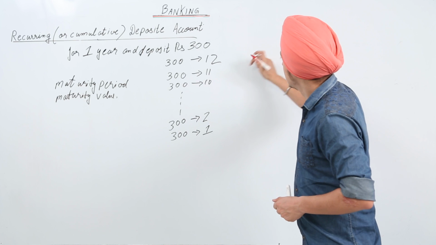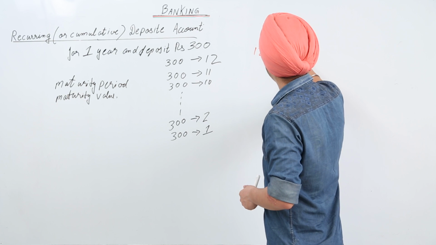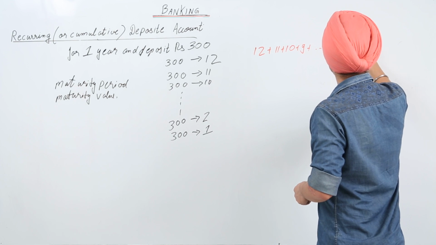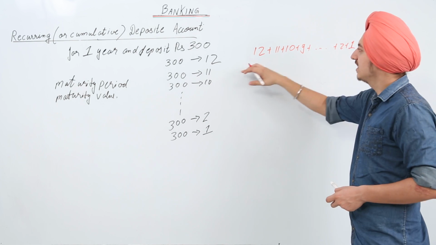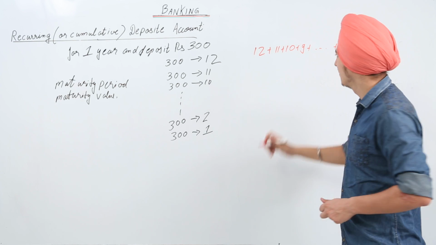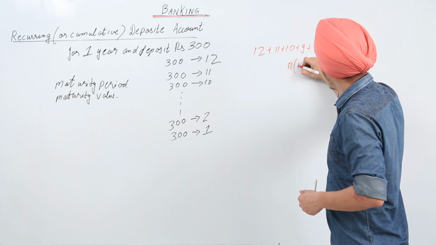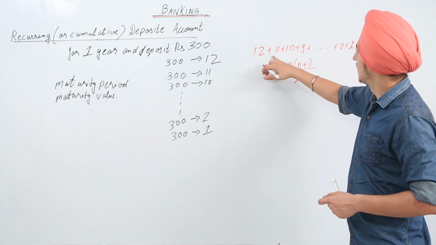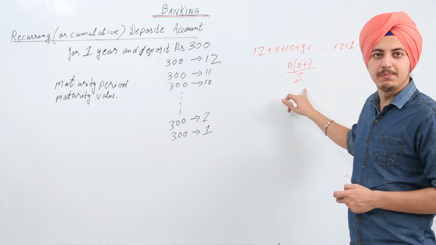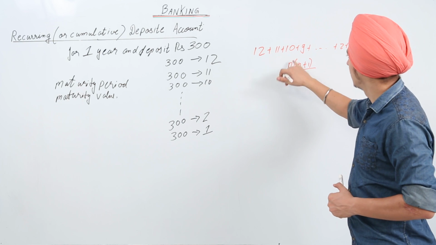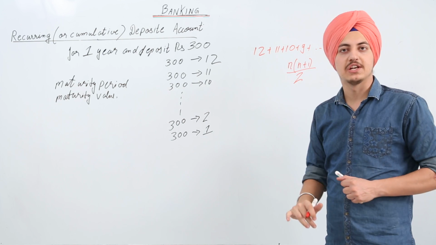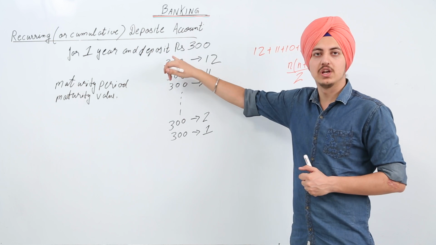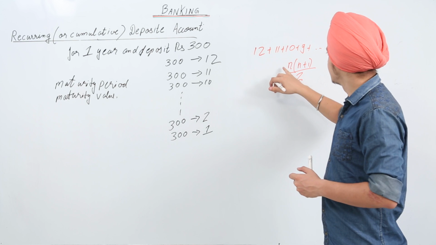We add all these values: 12 plus 11 plus 10 plus 9 and so on to plus 2 plus 1. For these values, we've already done a formula, the sum of an AP, which gives us n into n plus 1 by 2, where n is equal to 12 if the total number of months is 12.